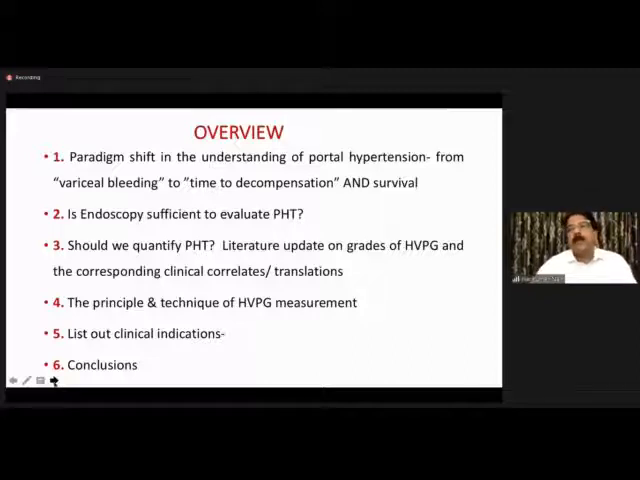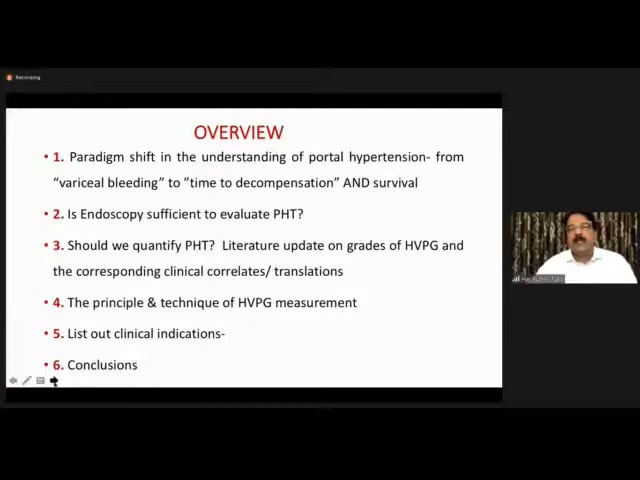But now we talk in terms of time to decompensation. CTP and MELD score are imperfect tools to predict decompensation, although they are organ allocation tools. So HVPG, or hepatic vein pressure gradient measurement, will it come in handy when we go beyond variceal bleeding in portal hypertension? Time to decompensation and survival, does it come into the purview when it comes to understanding of portal hypertension?